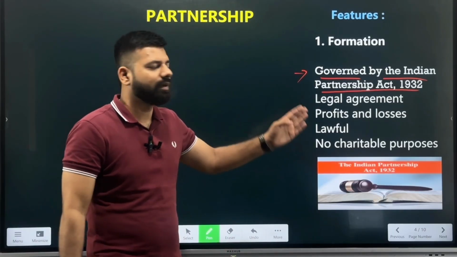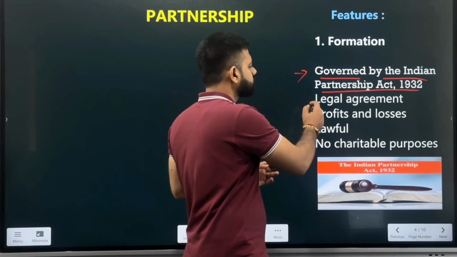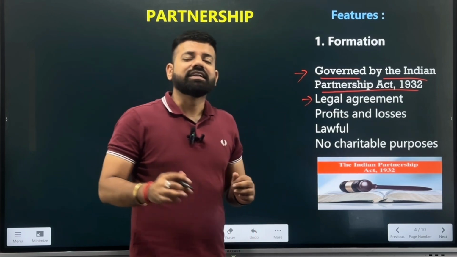So if you are thinking to start a business, that too a partnership, you need to be prepared in advance. You need to adhere to all the rules and regulations of the Indian Partnership Act 1932. Now, it is a legal agreement. For the formation, there should be a legal agreement.